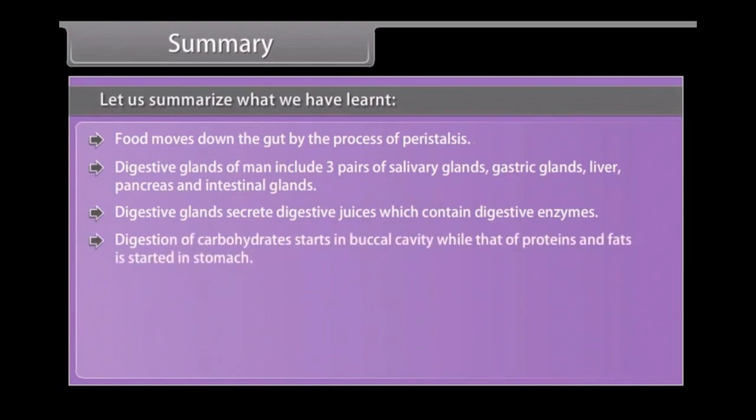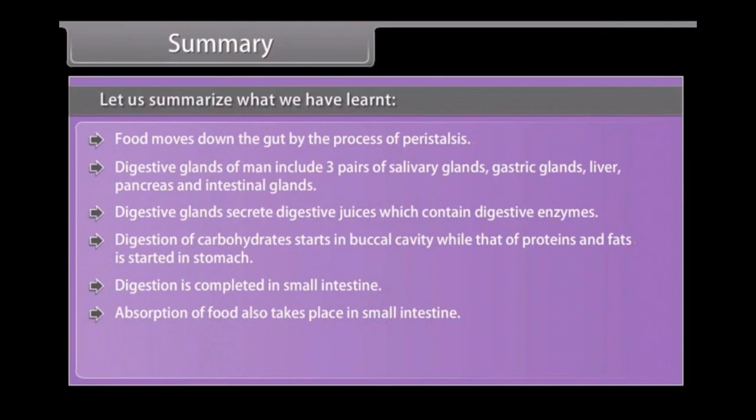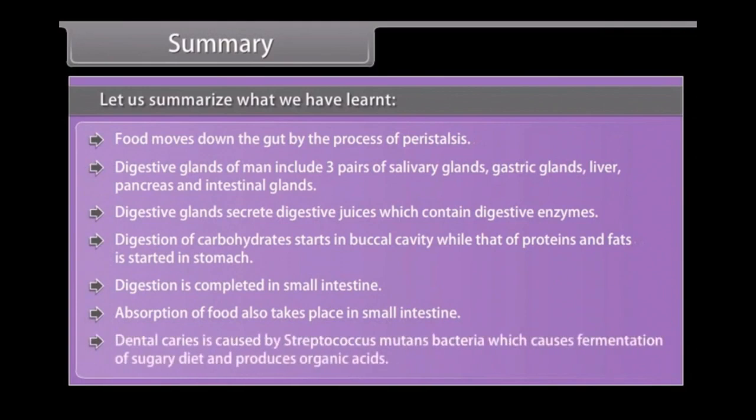Digestion of carbohydrates starts in buccal cavity, while that of proteins and fats is started in stomach. Digestion is completed in small intestine. Absorption of food also takes place in small intestine. Dental caries is caused by Streptococcus mutans bacteria, which causes fermentation of sugary diet and produces